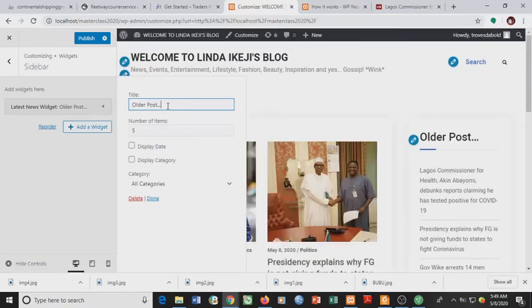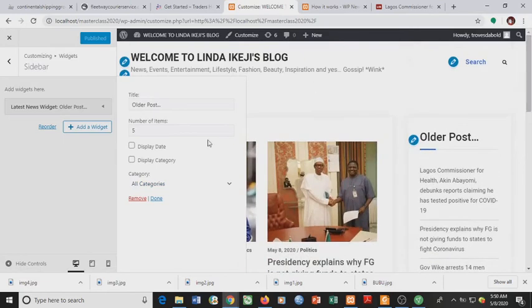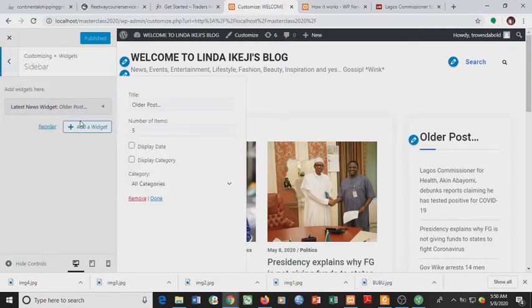Ladies and gentlemen, this is it. Older posts. Okay, I publish. So in your page, you see the older posts will appear here for you to read them. Then you can also add a widget.